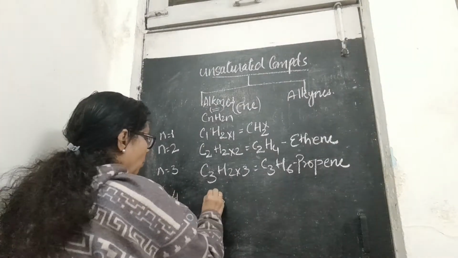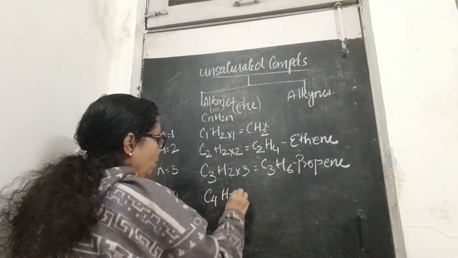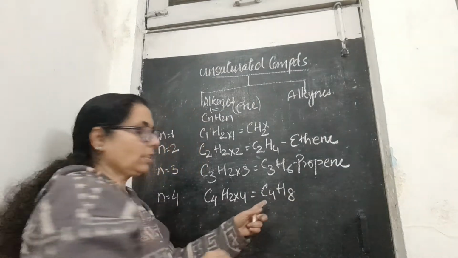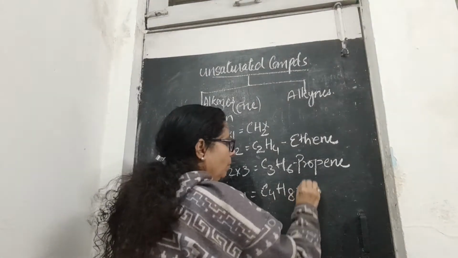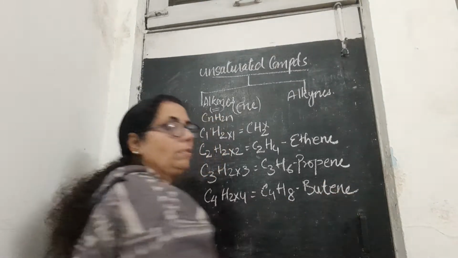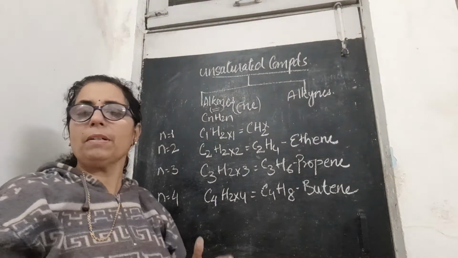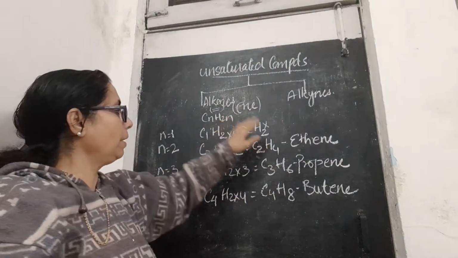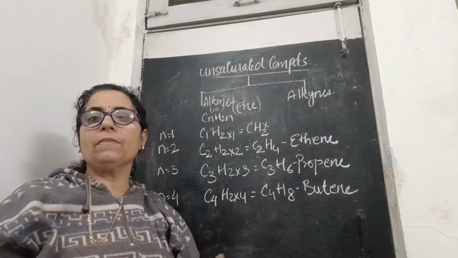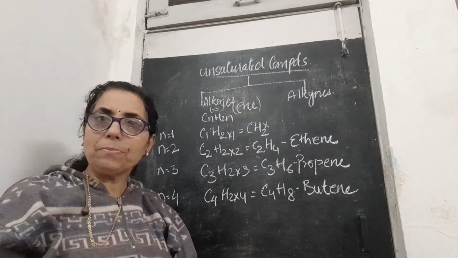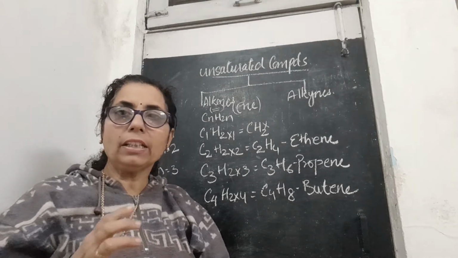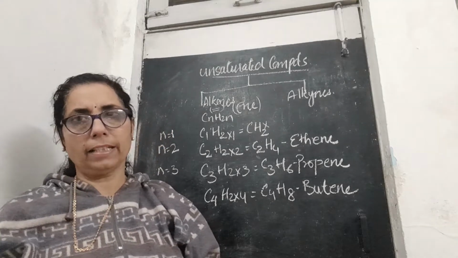Similarly, n equal to 4. You will get C4 H2 into 4, that means C4H8. Now with 4 carbons, you will name the compound as but, and the suffix used will be ene. The compound name will be butene. So the first members of alkenes will be ethene, then propene, and then butene. Then with 5 carbons you get pentene, then hexene, heptene with 7 carbons, octene with 8 carbons, nonene with 9 carbons, decene with 10 carbons.